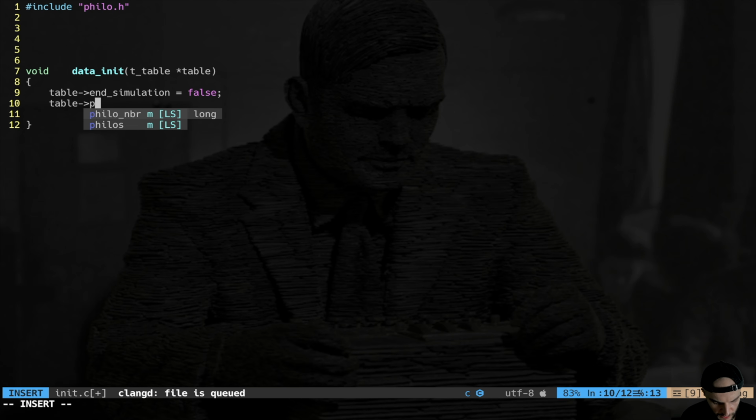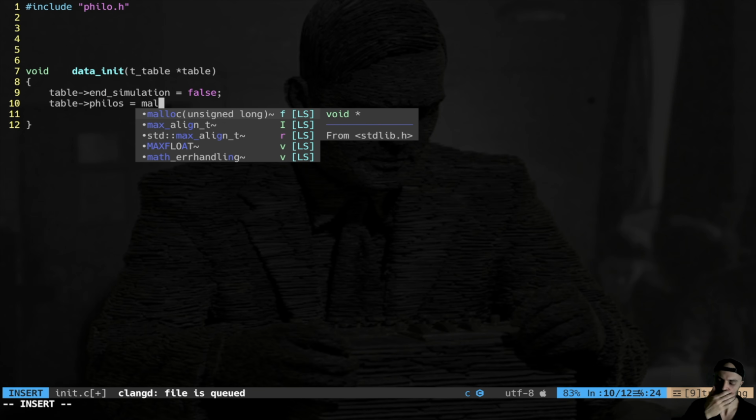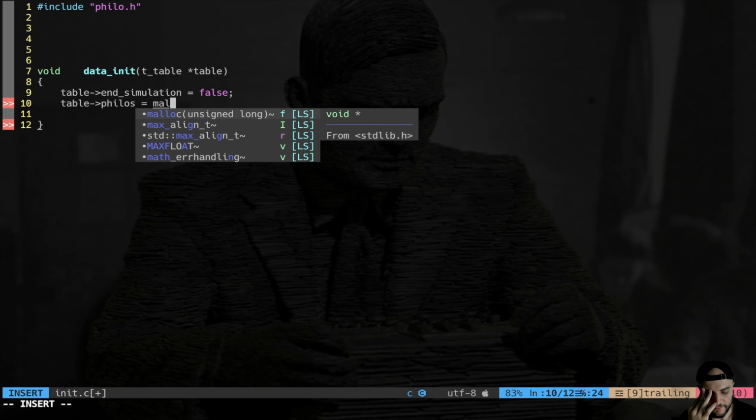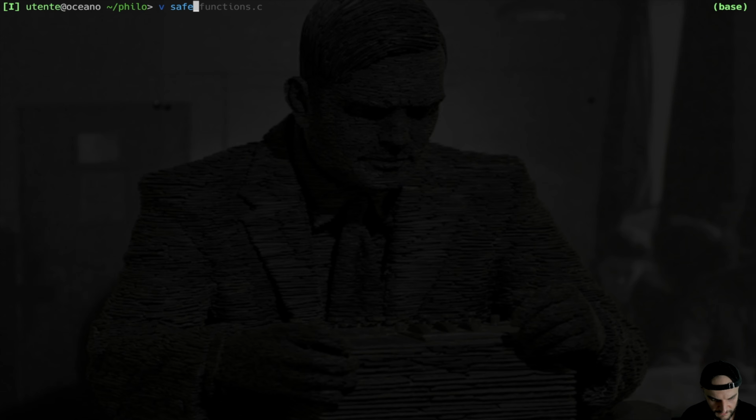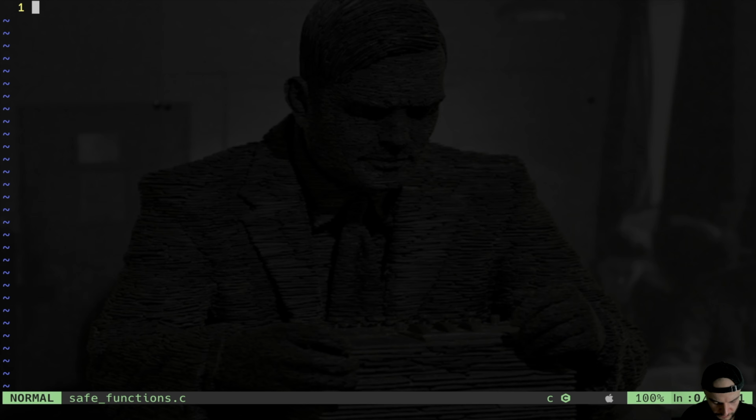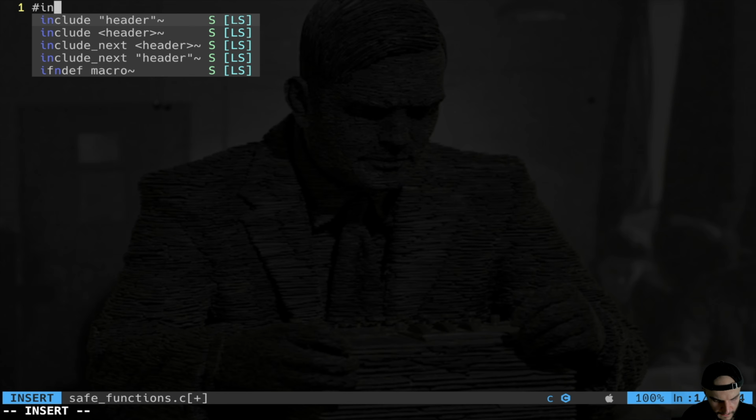Then we have table philosophers is equal to what? Is equal to malloc the number of philosophers. Now, every time we call a function like malloc, we always have to check if the return value is null. It never happened that a malloc returned me null, you tell me, but we have to do that. So I create a module, a doc, that I call save functions. You will see what I mean. I'm going to include philo.h.